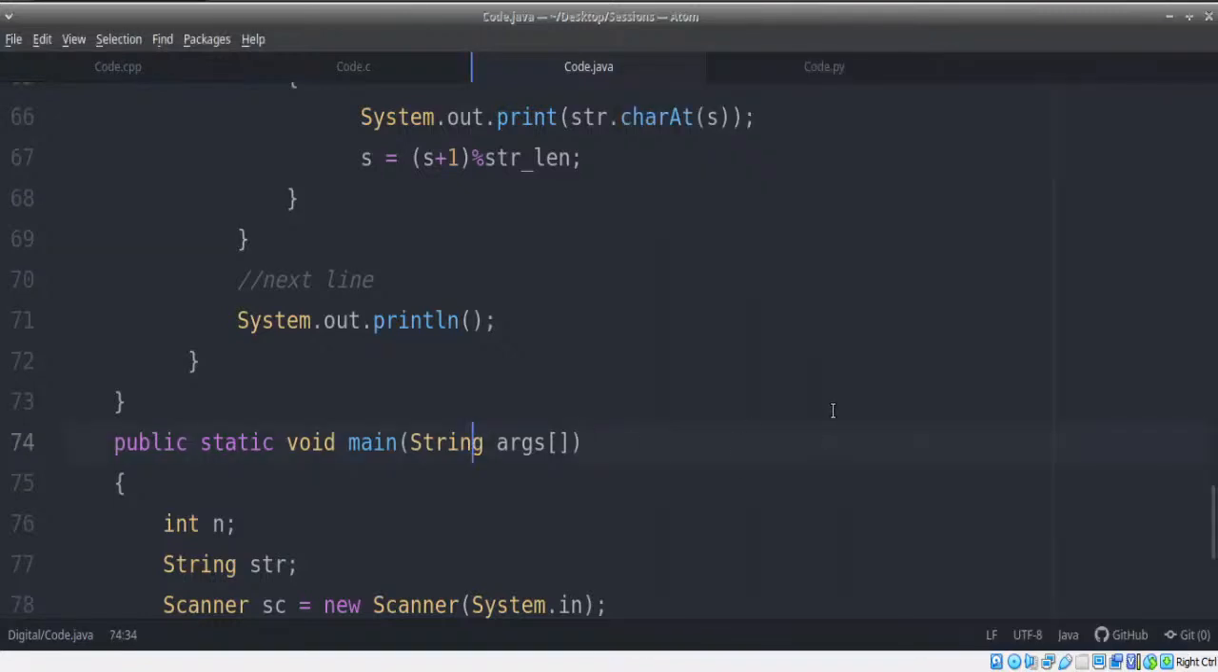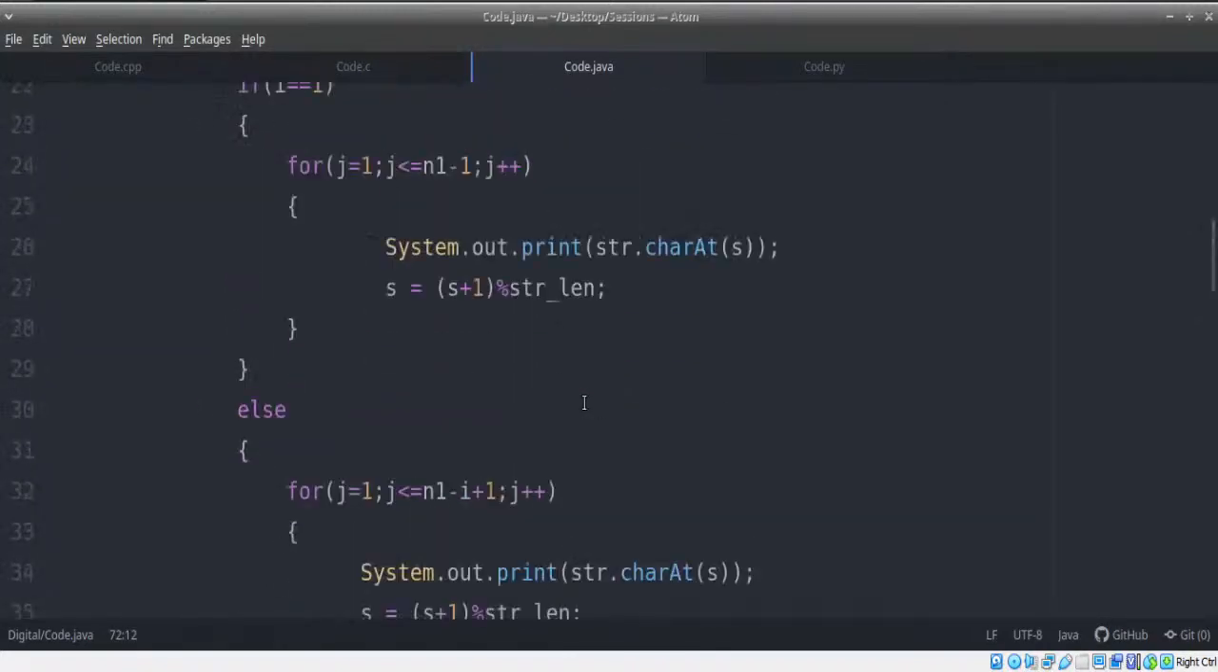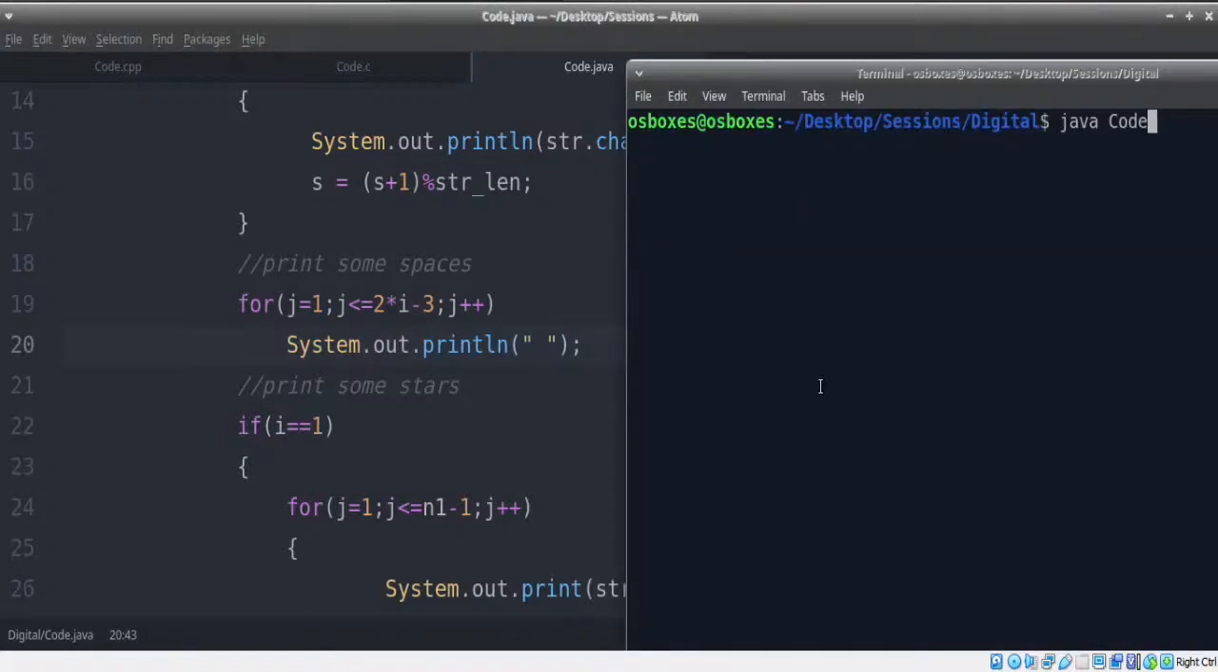We have just one error in, let's say, line 20. Let's quickly go to line 20. We have missed out a semicolon. Let's add that and let's try running this program. Let's compile and let's run.